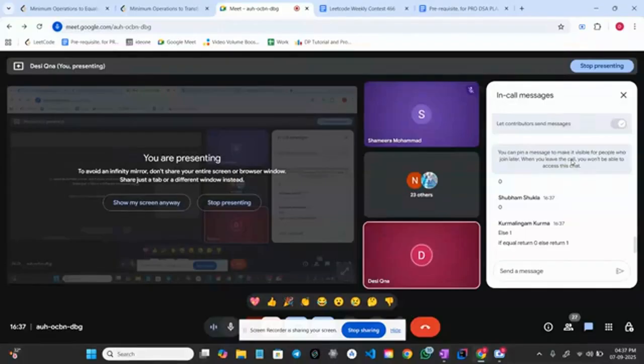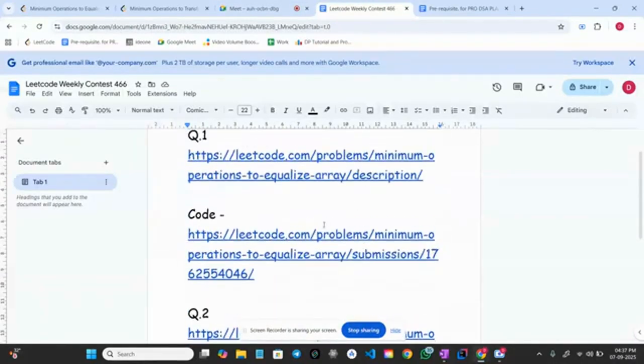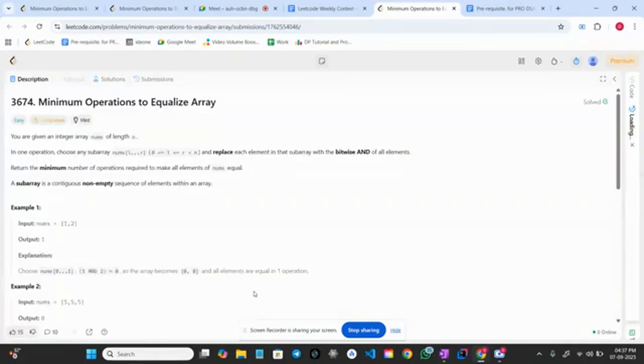Awesome, guys. Is the approach clear? Everyone tell me. Is the understanding of approach clear? Can we discuss the code? Awesome. Great. Let's discuss the code as well, guys. From the doc, we have the code link as well here. Let me open the code link. Okay. Where is the code? It's here.